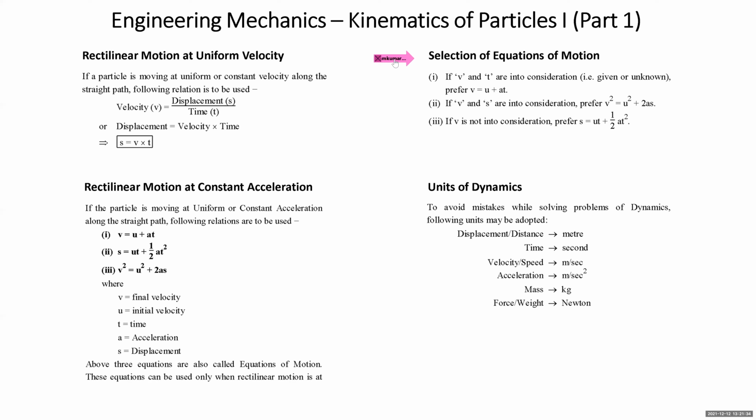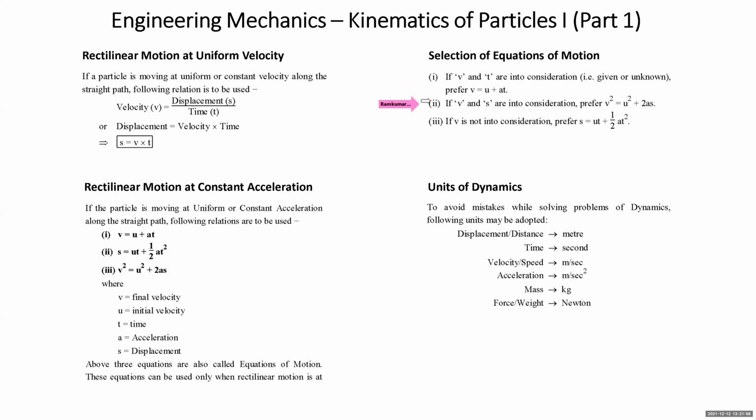not clear from the previous levels how to select the equation. It is not difficult. It's very simple. How do you select the equation? Let's understand. If V and T are into consideration, V is final velocity and T is time, consideration means either they are given or they are unknown, then we prefer to use V is equal to U plus AT.